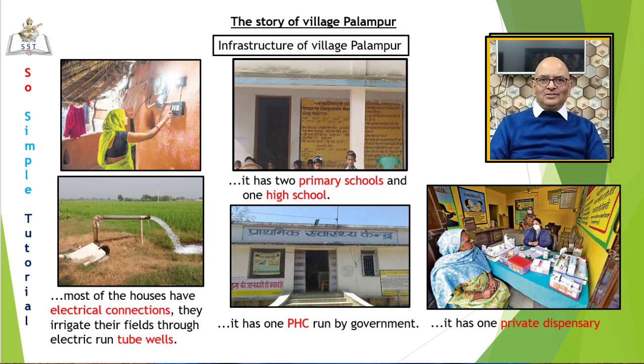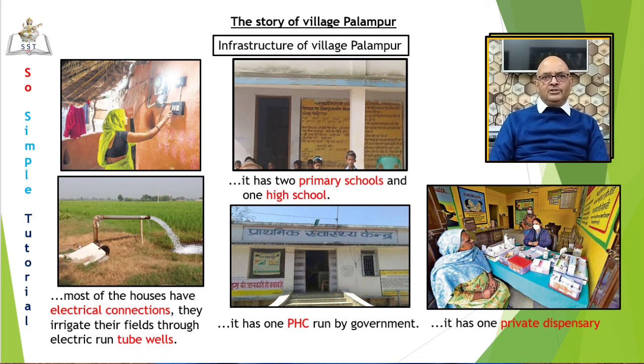Let me stop here, students. I hope you enjoyed the class. Now you read your book. In the next class, we will discuss the next topic, that is land. We will see what crops are grown there, how land is distributed in Palampur, what methods of farming are used there, traditional farming or modern methods.